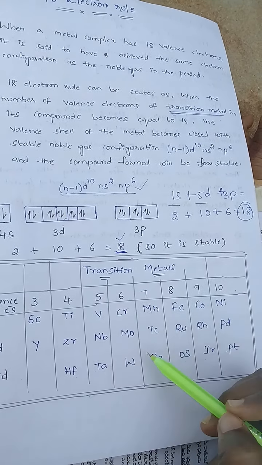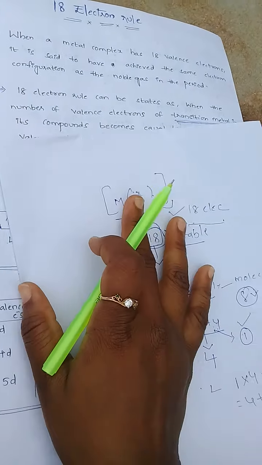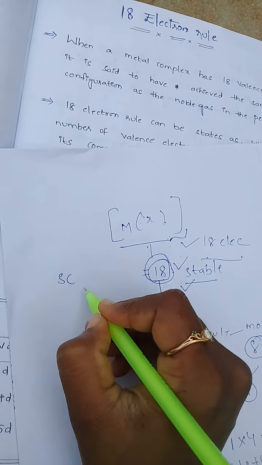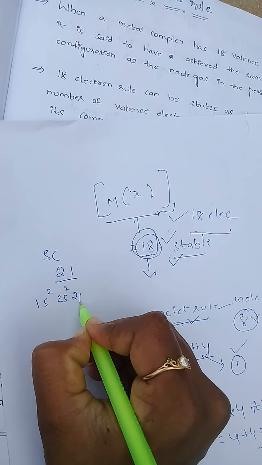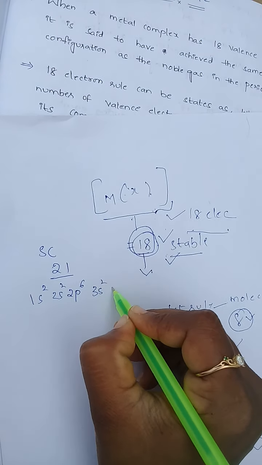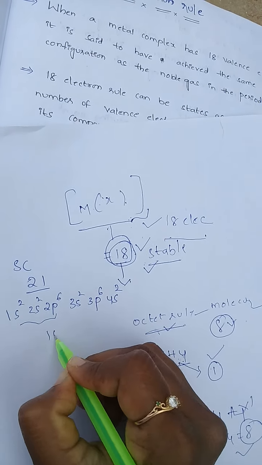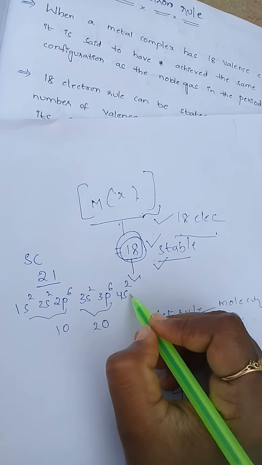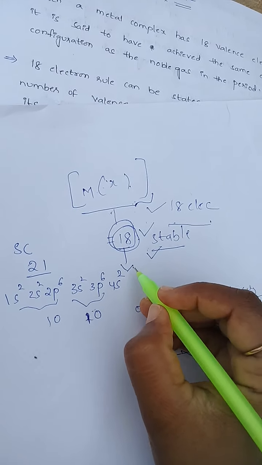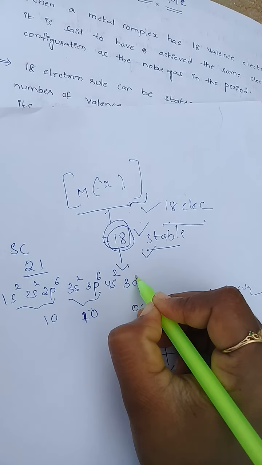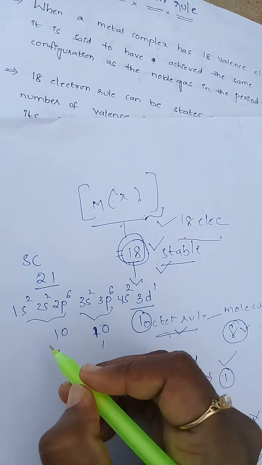Based on the electronic configuration, we have to find the valence electrons. For example, scandium has atomic number 21: 1s2, 2s2, 2p6, 3s2, 3p6, 4s2, 3d1. Counting the electrons, 10 plus 10 is 20, and 1 more electron makes 21.